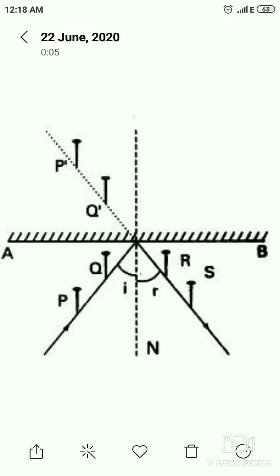Now let us know about the laws of reflection, whether they are correct or not. To verify the laws of reflection, we need to do some experiments through which we can show that both laws of reflection can be proved.